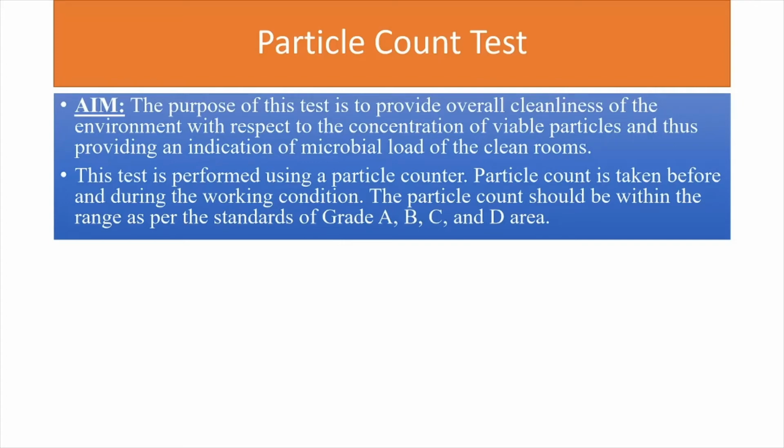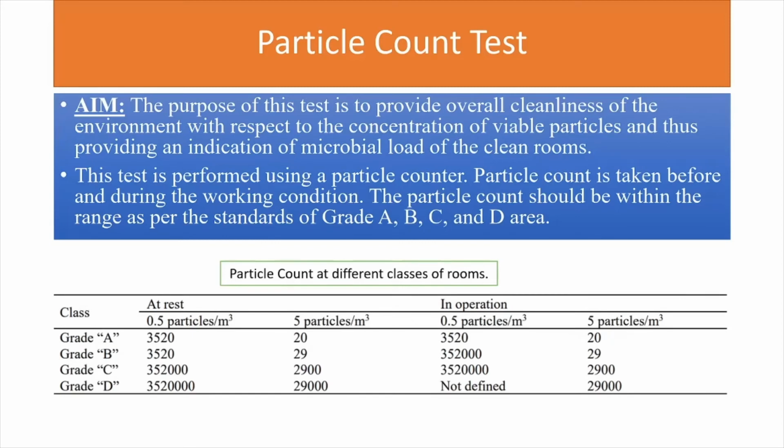Particle count is taken before and during the working condition. The particle count should be within the range as per the standards of grade A, B, C and D. As we have seen, there are 4 classes of clean rooms. Now what will be the particle count at different classes of rooms as per the specified criteria?